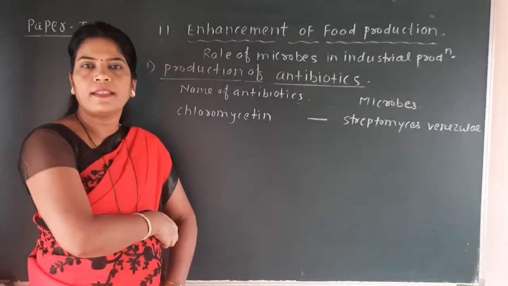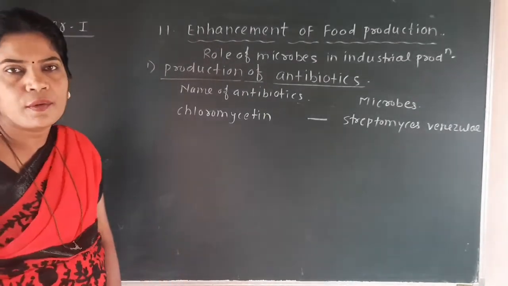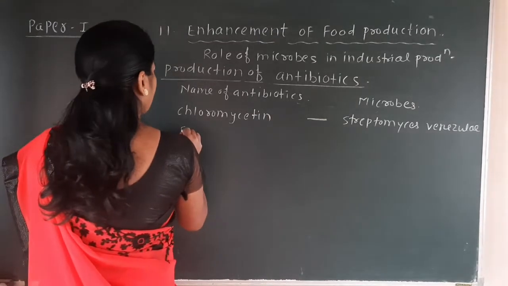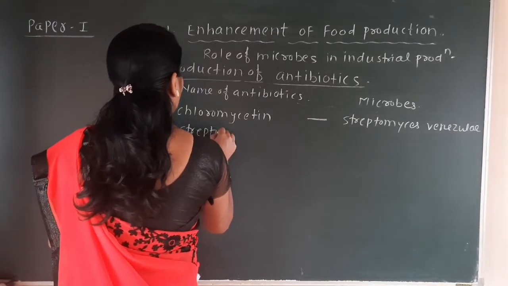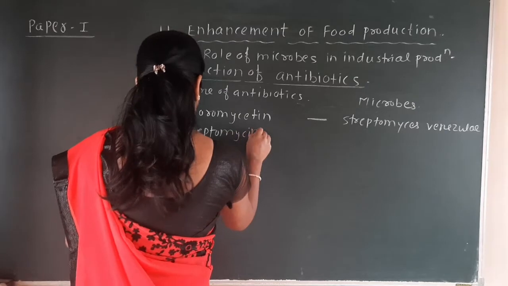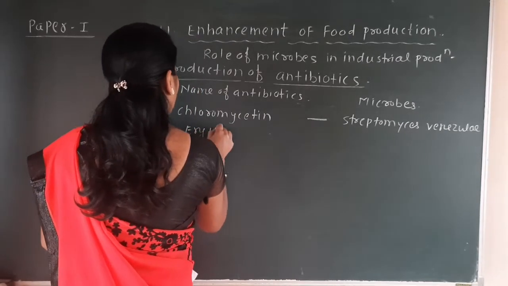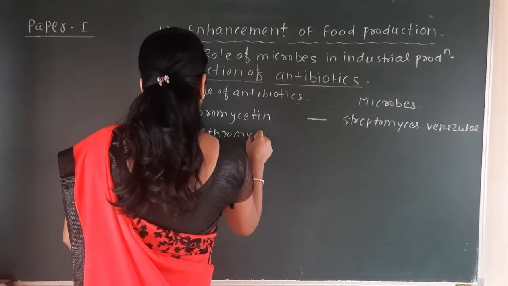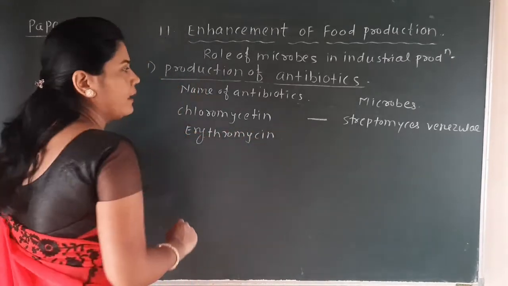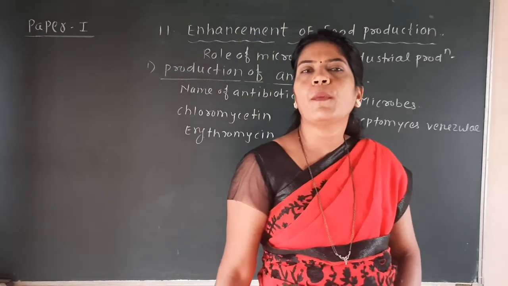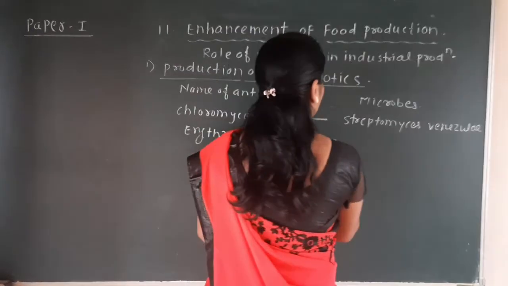Chloromycetin is produced by the microbe Streptomyces. The second antibiotic is erythromycin, which is produced by the microbe Streptomyces erythraeus.